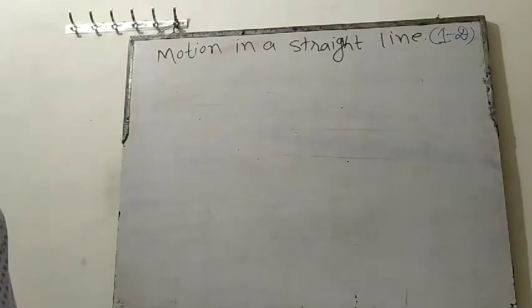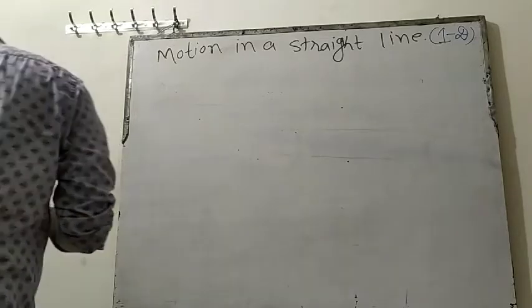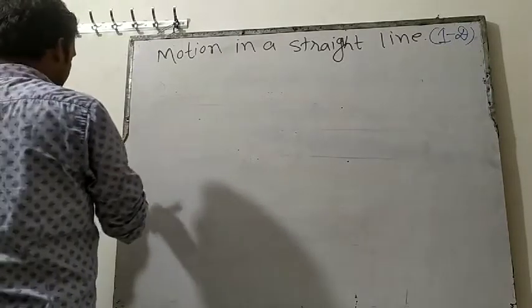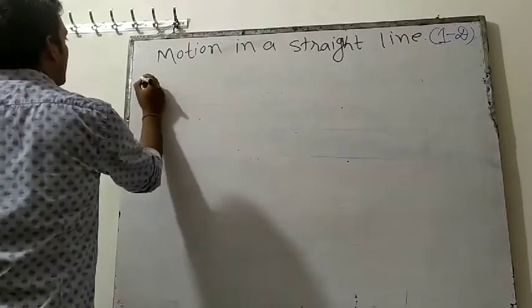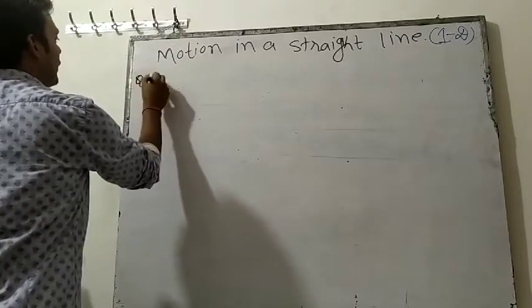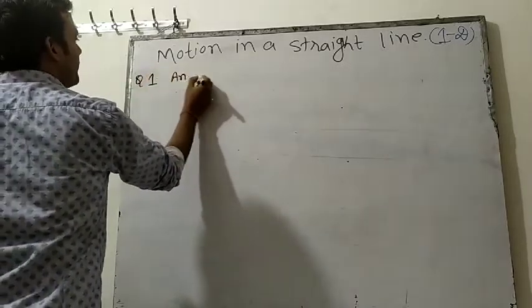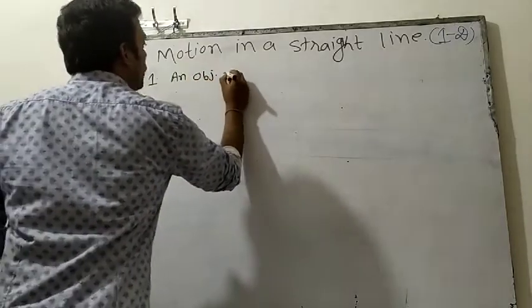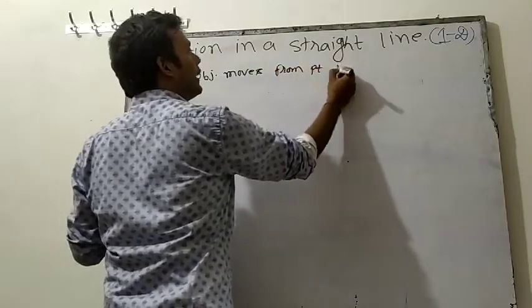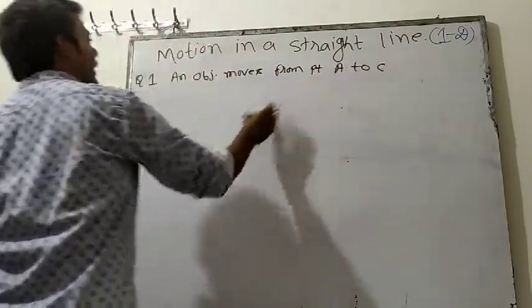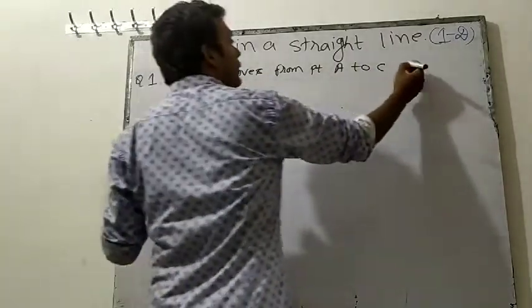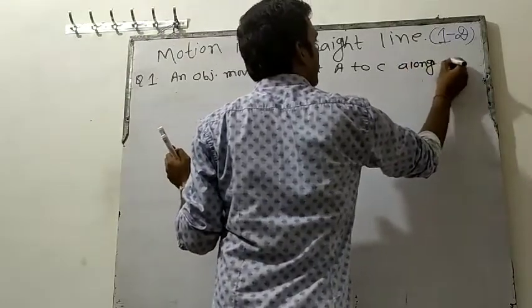Now we will do some questions. Question number 1: an object moves from point A to C along the rectangle.